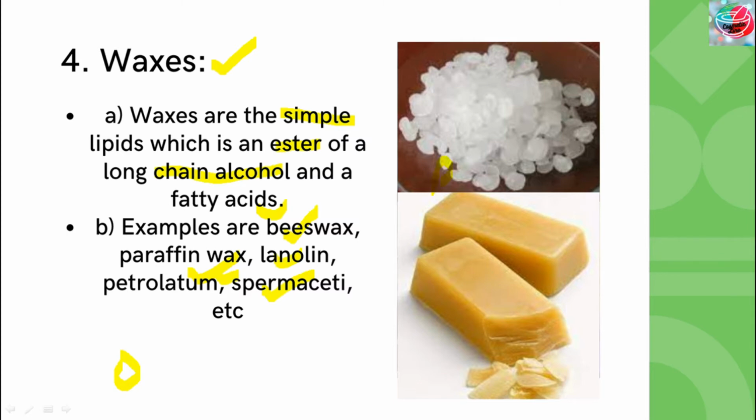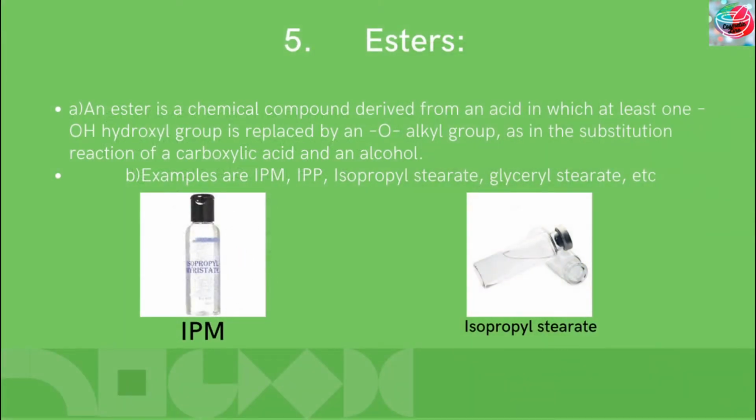Another raw material used in the manufacture of the cream is esters. An ester is a chemical compound derived from an acid in which at least one hydroxyl group is replaced by an alkyl group, as in the substitution reaction of a carboxylic acid and an alcohol. Examples are isopropyl myristate, isopropyl palmitate, isopropyl stearate, glyceryl stearate, etc. You can see the pictures of IPM and isopropyl stearate.